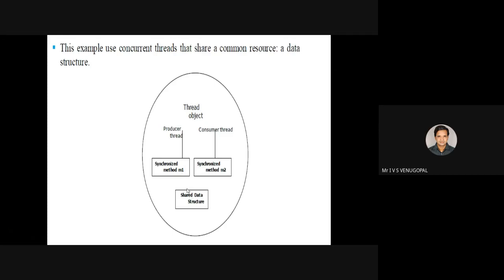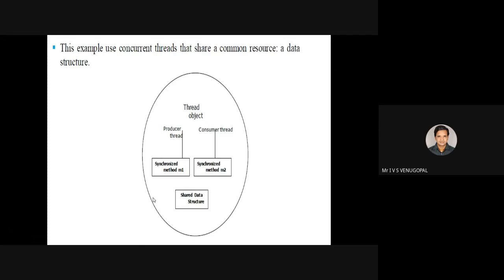So this concept is achieved by using synchronization. Whenever there is a shared data structure which needs to be shared among multiple threads, we need to make sure that the shared data structure is synchronized between the various threads that try to access it. So synchronization in Java achieves this mechanism. Whenever there is a shared resource, synchronization makes sure that at a time only one thread is executing that shared data structure. Remaining threads need to wait.